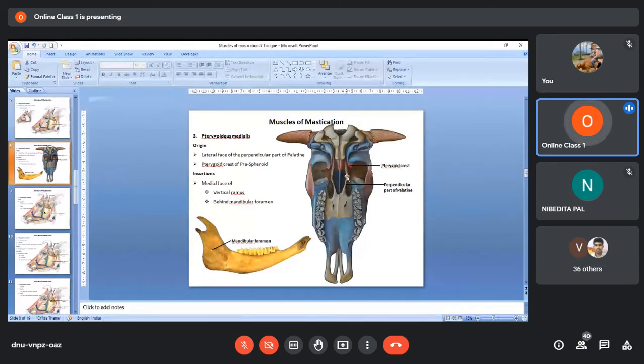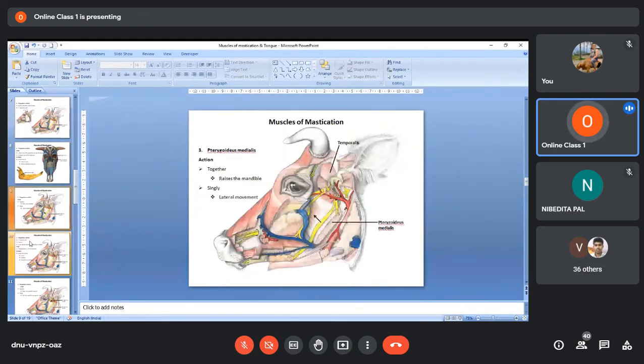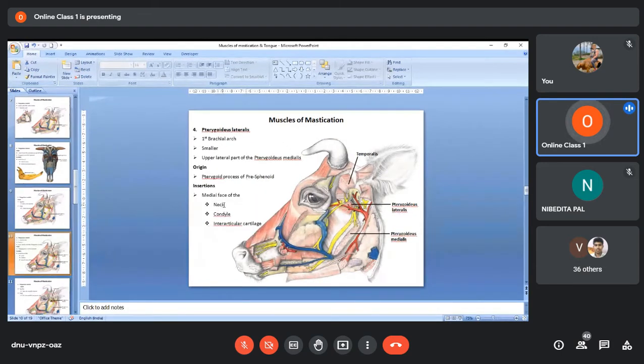In between them here you will have the pterygoid process of the presphenoid. So from this area, from the pterygoid process of the presphenoid, the pterygoideus lateralis will originate. And where is its insertion? Its insertion is on the neck, condyle and interarticular cartilage.